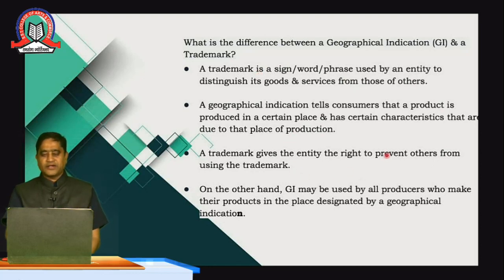A trademark gives the entity the right to prevent others from using the trademark. On the other hand, a GI may be used by all producers. So those persons who are producing Banarasi paan, or those farmers who are selling dragon fruit, seven to eight farmers, will also have the GI tag on the product they produce, like Assam tea or Darjeeling tea. All the people who are into that particular business would have the GI tag. But in the case of a trademark, only one person would have it. So that is the vast difference between a GI and a trademark.